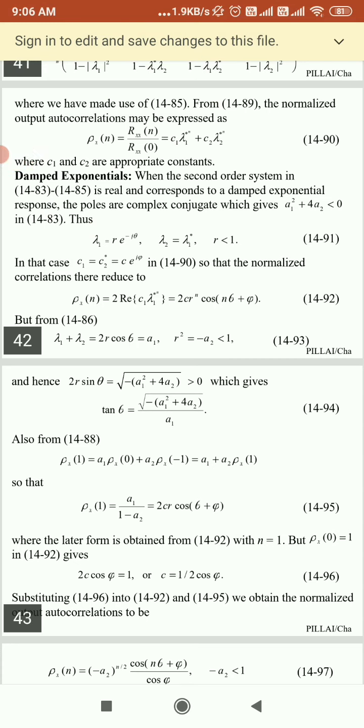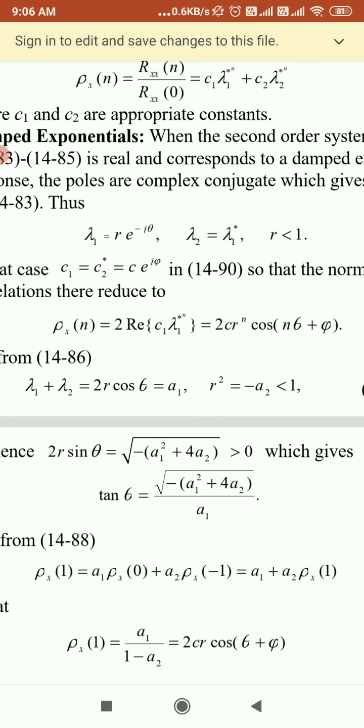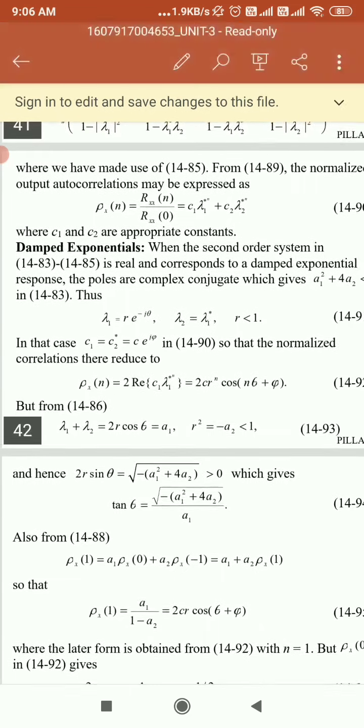Here you will get lambda 1 equal to r e to the power minus j theta, and lambda 2 that will be equal to lambda 1 star, where r's value will be less than 1. So in that case, if we get c1 equal to c2 star, at that time you can take that as c e to the power j phi.